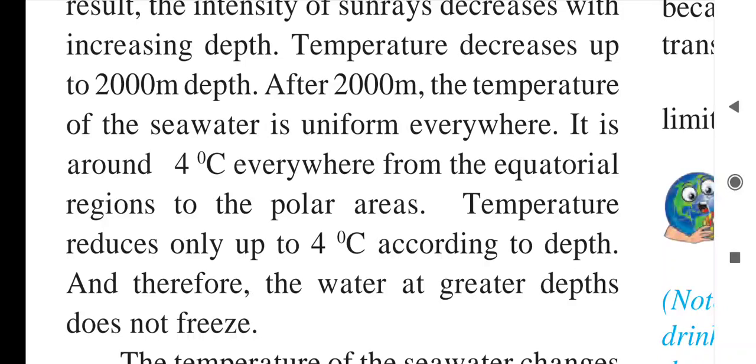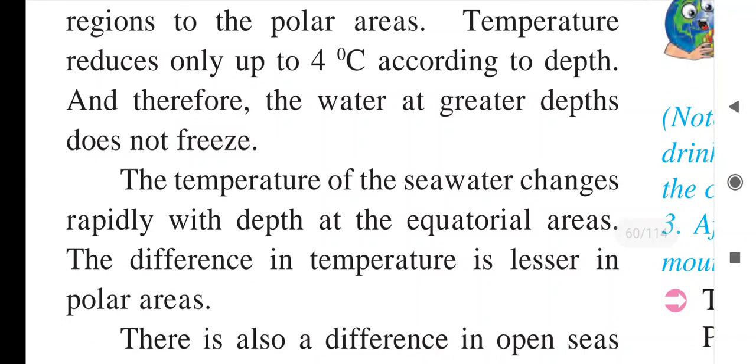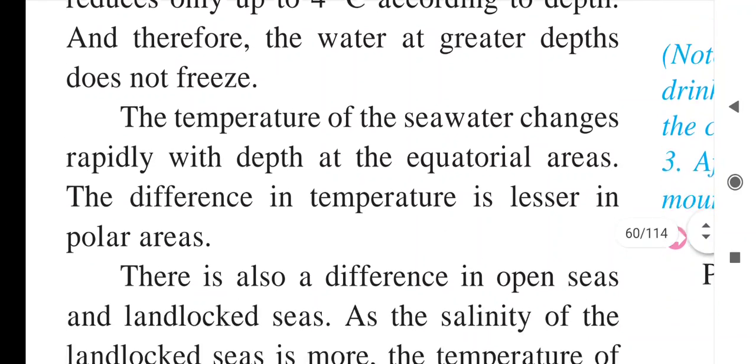So the temperature reduces only up to 4 degrees Celsius according to the depth, and that's why at greater depth the water does not freeze.